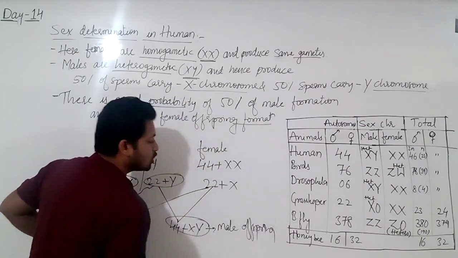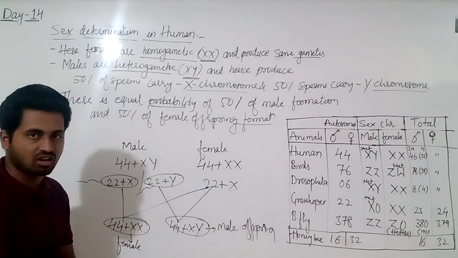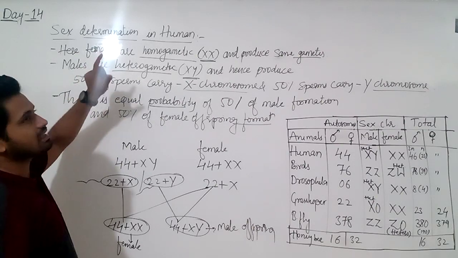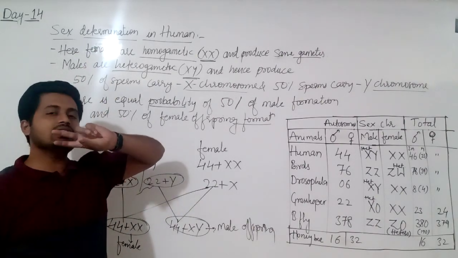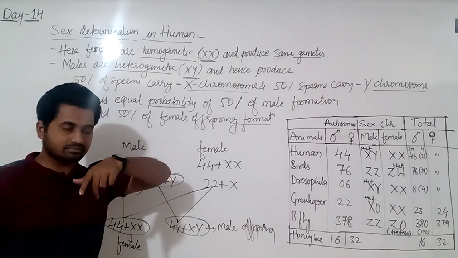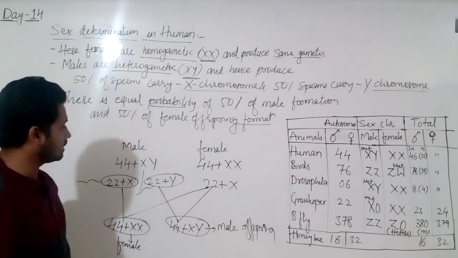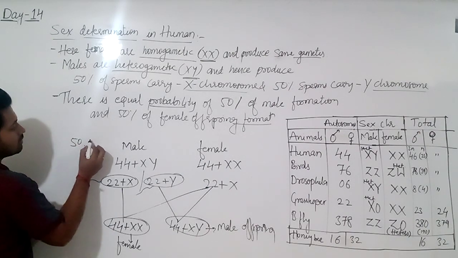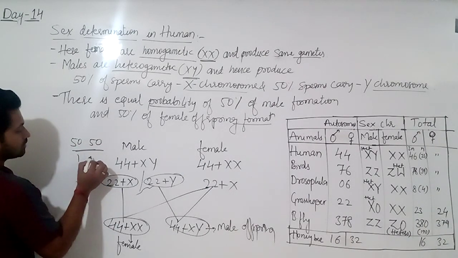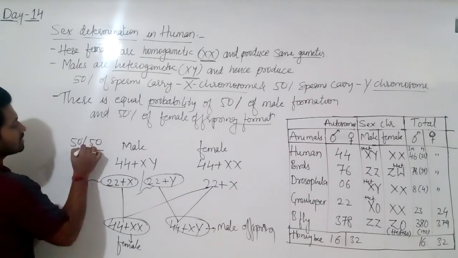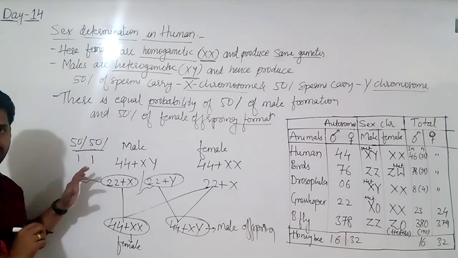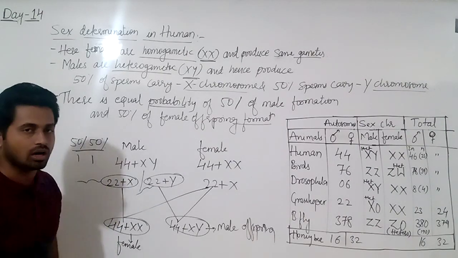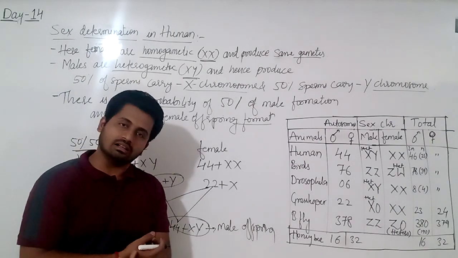Finally, who is determining the sex of the offspring or fetus? The male is determining. You know already XX, XY. The male determines or decides the sex of the offspring. So here I will write 50:50, that is 1:1. That is 50% chances. The reason is that 50% of sperm carry Y, 50% of sperm carry X.